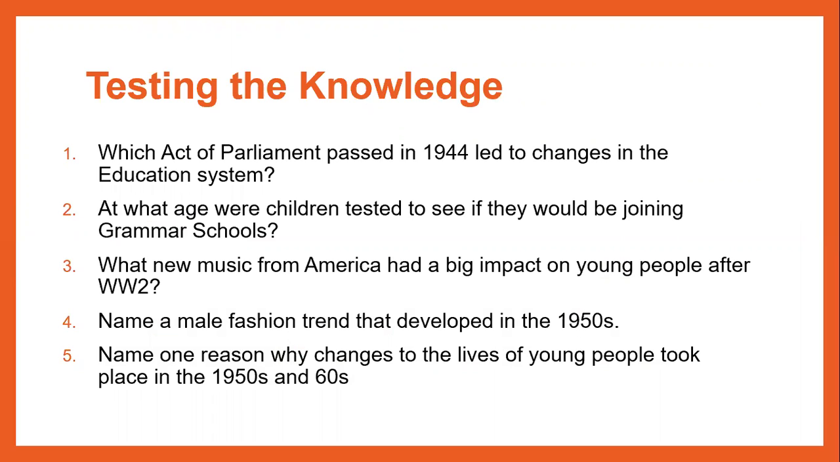So question 1, which act of Parliament passed in 1944 led to changes in the education system? Number 2, what age were children tested to see if they would be joining grammar schools? Number 3, what new music from America had a big impact on young people after World War II? Number 4, name a male fashion trend that developed in the 1950s. And number 5, name one reason why changes to the lives of young people took place in the 1950s and 60s.